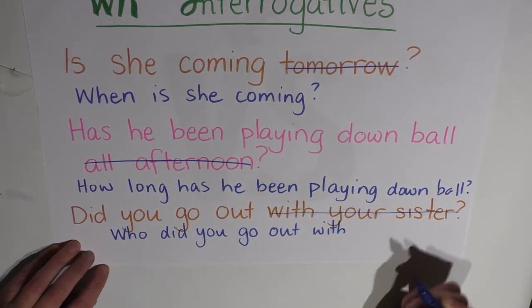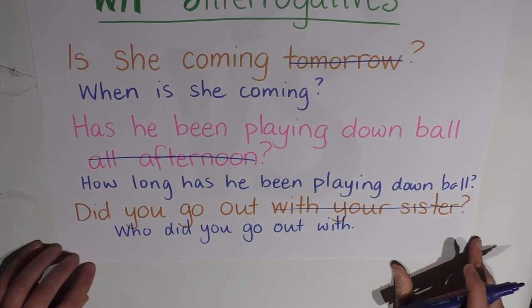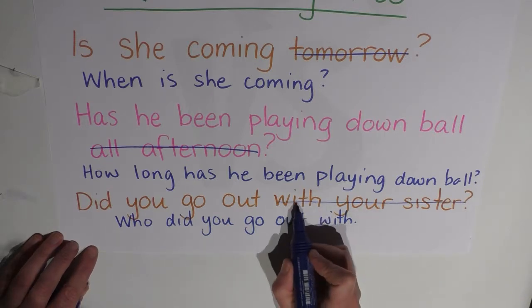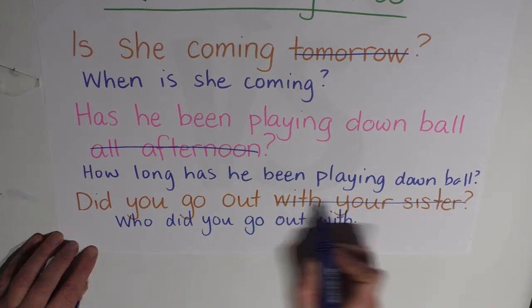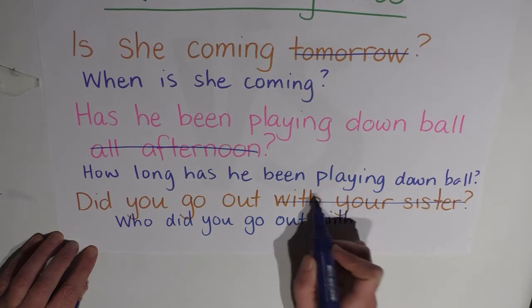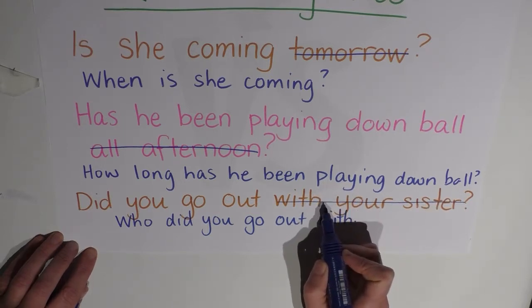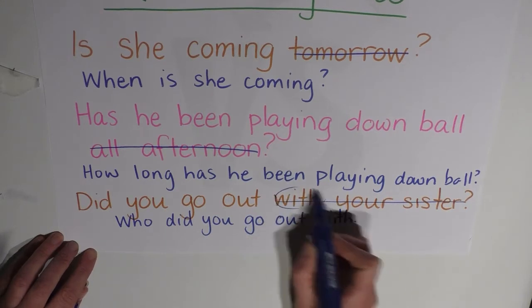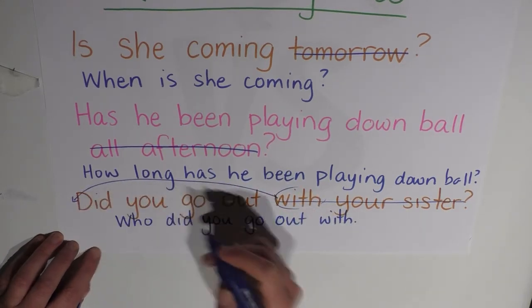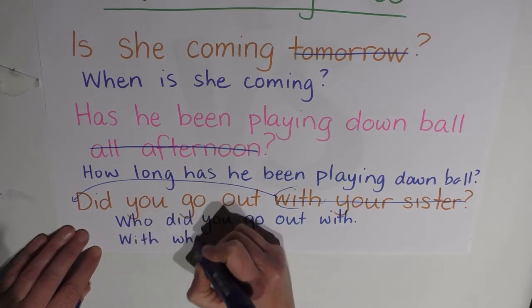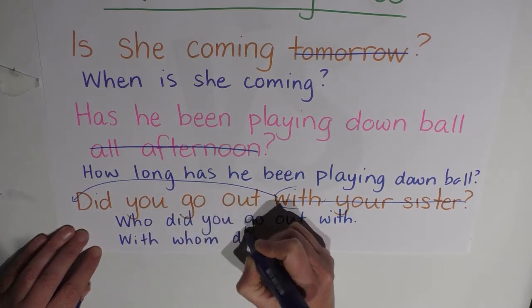But of course, our prescriptivist purists, our lingual purists, would say that this is not okay, this is not an appropriate sentence, because the with is part of the adverbial that we're removing. So therefore, if we want to ask the question, we're saying, with whom did you go out? So we take that with, we put it right here at the beginning, and we say, with whom did you go out?